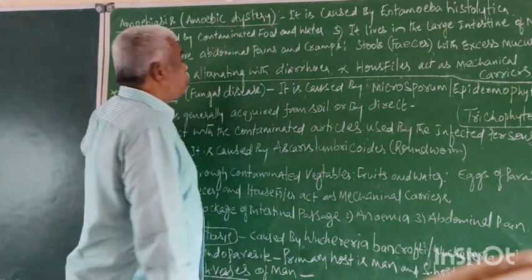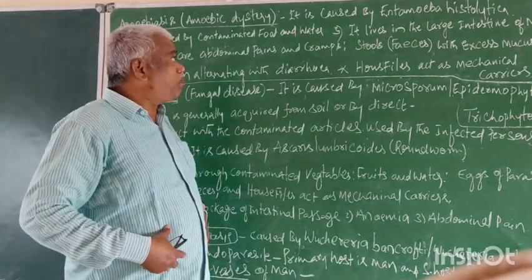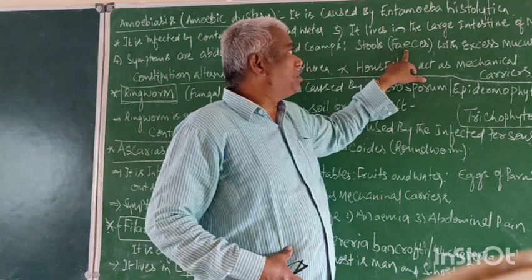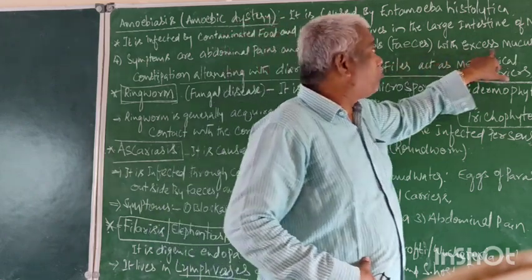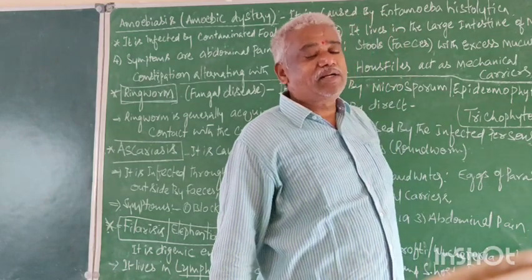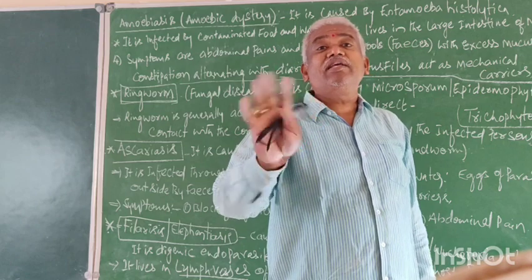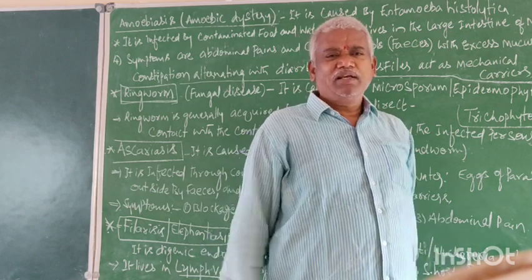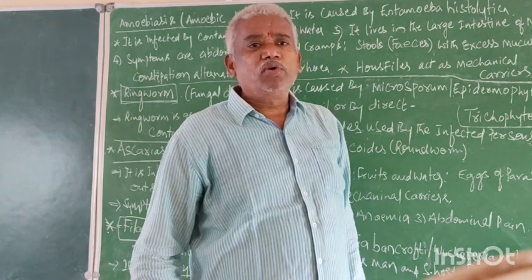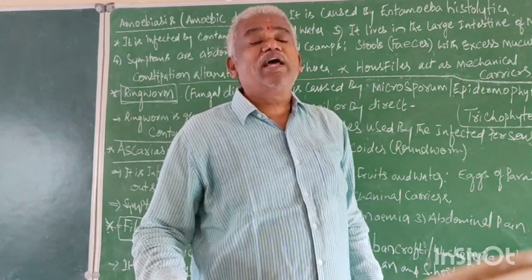Right, now symptoms: abdominal pain, cramps, stools, that means feces, with excess of mucus and blood clots. Generally in a healthy person, the feces never contain blood. Feces means that in the morning when we go to the latrine, that is the waste material